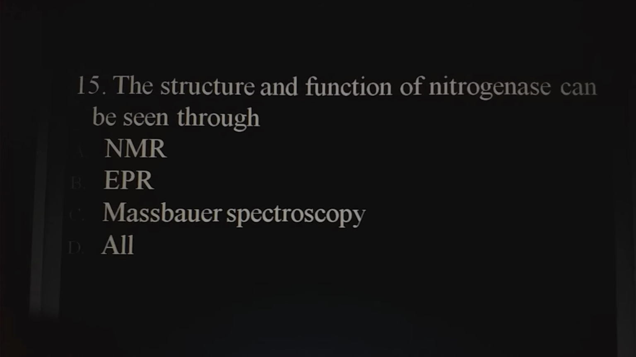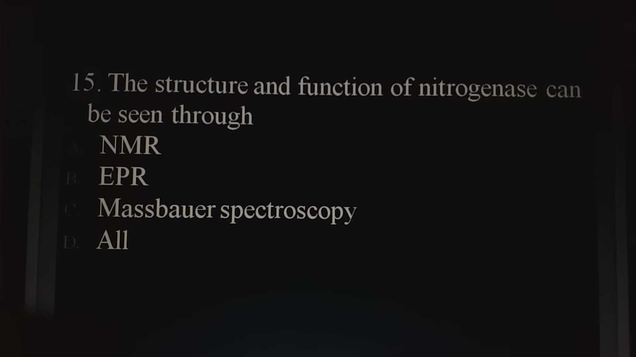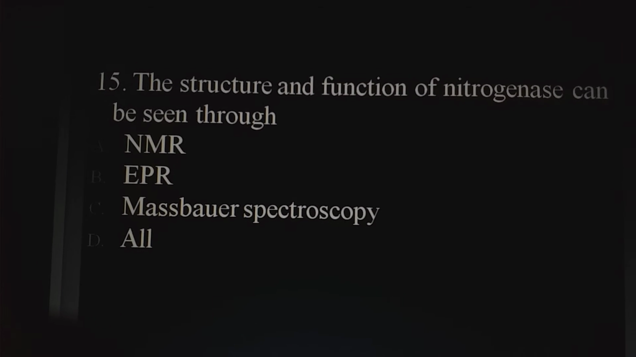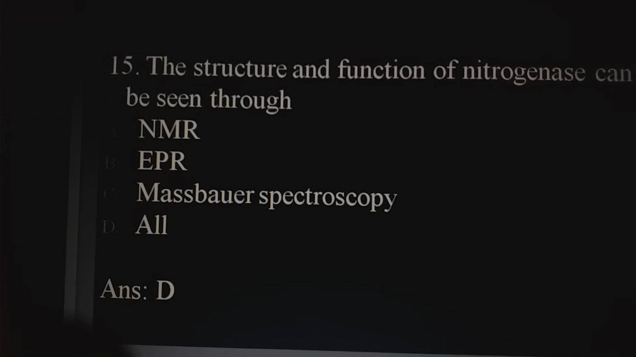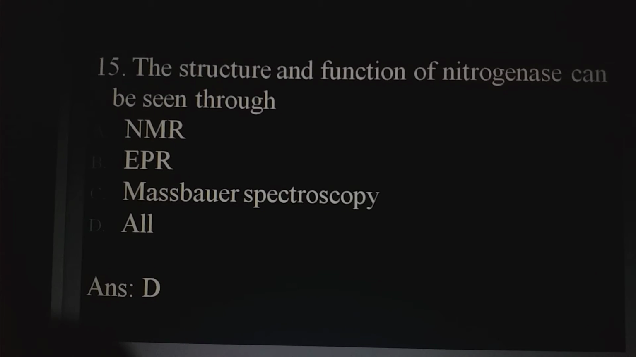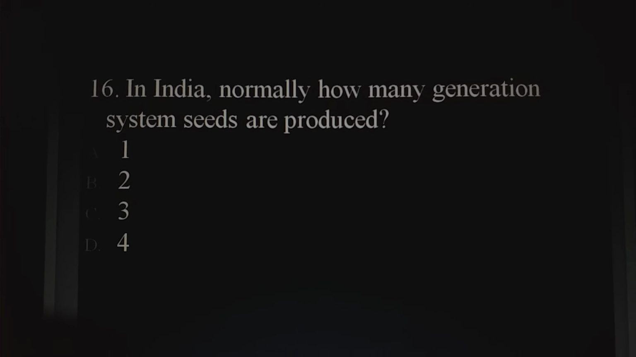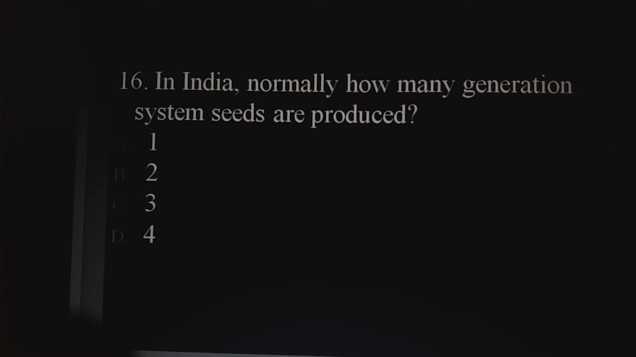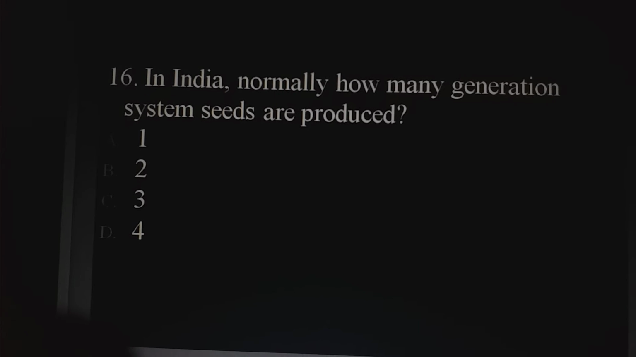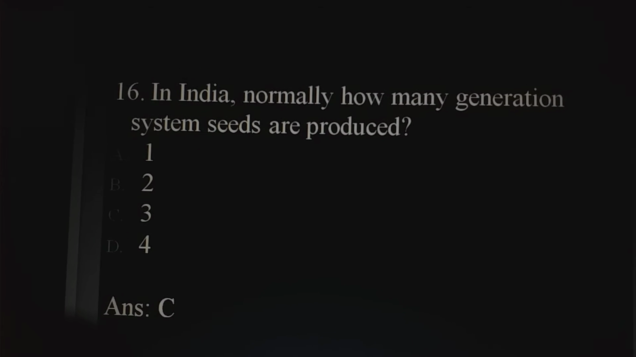The structure and function of nitrogenase can be seen through NMR, EPR, Mössbauer spectroscopy, all. So the option here is all. In India, normally how many generation system seeds are produced? 1, 2, 3, 4. Answer here is C, that is 3.